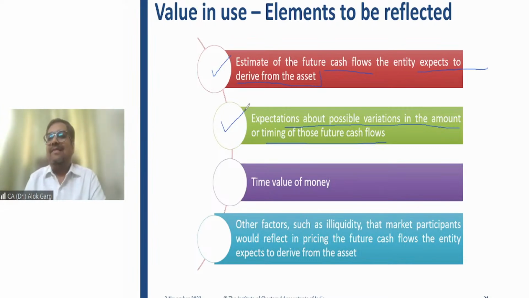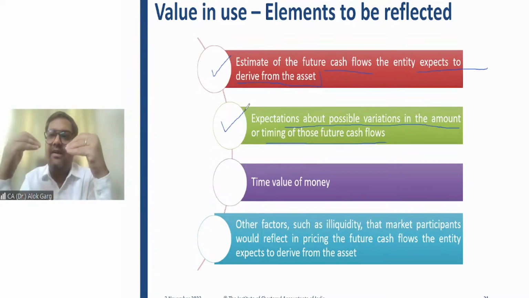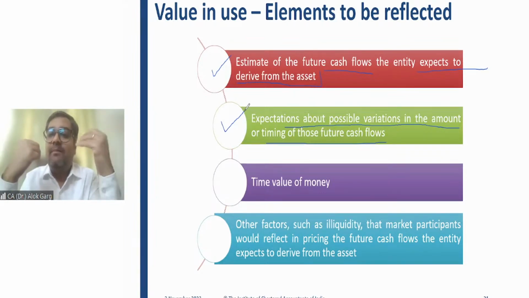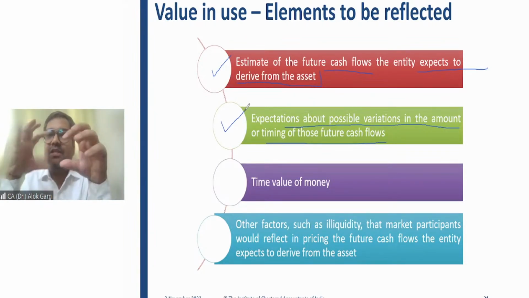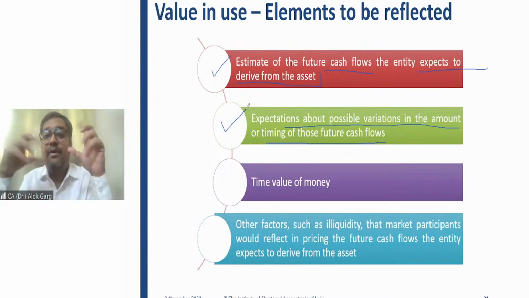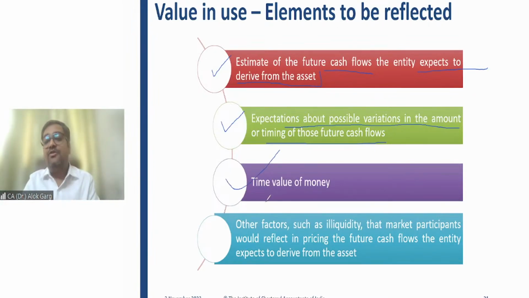For example, the life is, let's say, 10 years of the asset, and you are estimating the future cash flows for 10 years. So you need to estimate what amount I'll receive in the first year, what cash flow I'll receive in the second year, third year, fourth year, fifth year, sixth year, seventh year, eighth year, ninth year, 10th year. Why? Because the present value of the cash flow in the first year is much more than the present value of the cash flow that is going to happen in the seventh year or the eighth year or the ninth year or the 10th year, right? Because of this time value of money. Okay. So while estimating the future cash flow, the timing of the cash flow is again important, right?